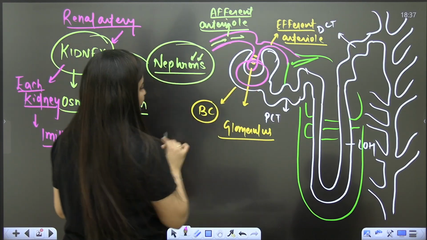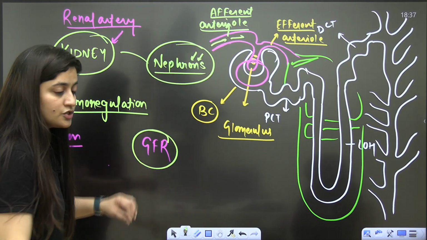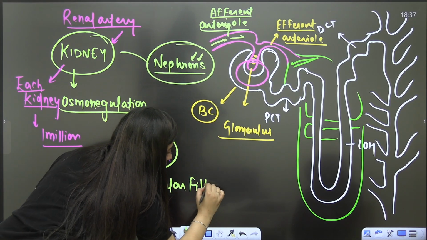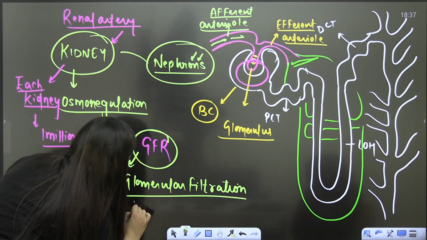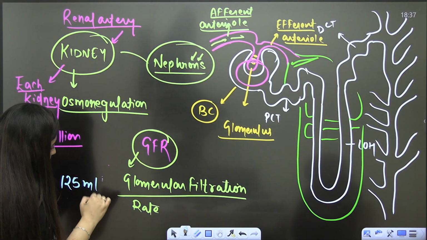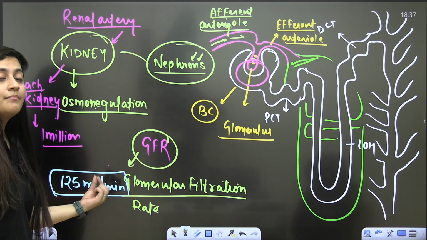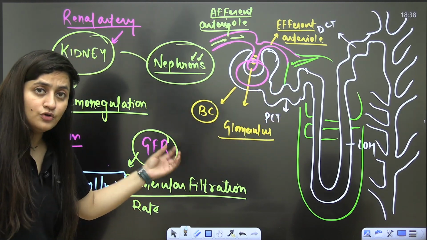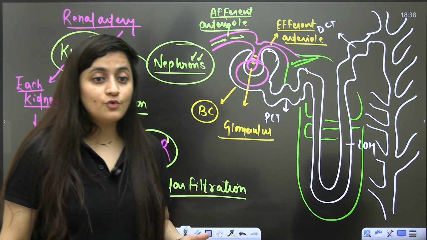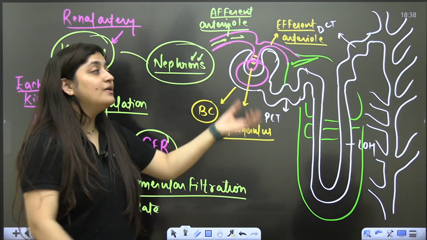Sometimes what happens, this GFR here, what is the word? The word is GFR. GFR means glomerular filtration rate. And normally in a healthy adult, it is 125 milliliters per minute. It means in 1 minute, our kidneys are going to filter out 125 ml of the blood. So this is in 1 minute, and overall it is going to be, I believe you know that also. We'll discuss that also. Basically here, the blood will get filtered.